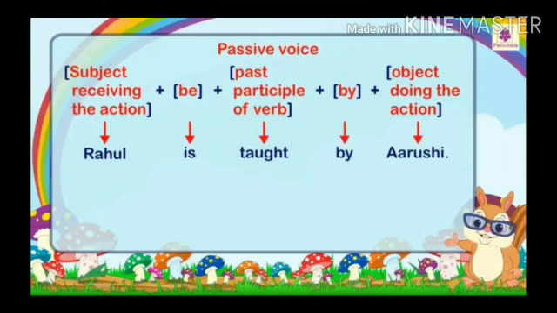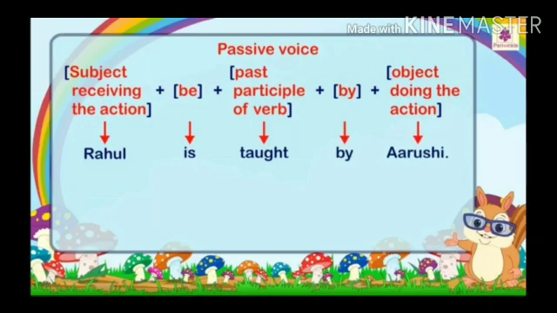Now students, I have given you a clear idea about what is active voice. Now you should pay proper concentration on how to change active into passive voice and what is basically a passive voice. Now in passive voice, Rahul is the subject who is receiving the action. So teaches, past participle, will be taught. So here we will be adding is taught, then we will be adding by, and Arushi.